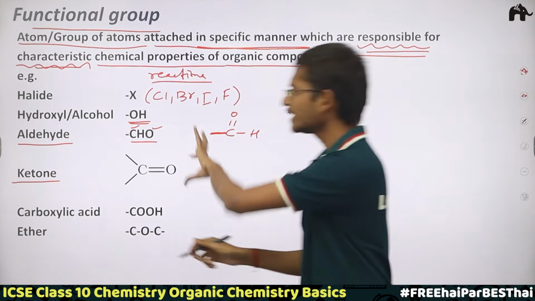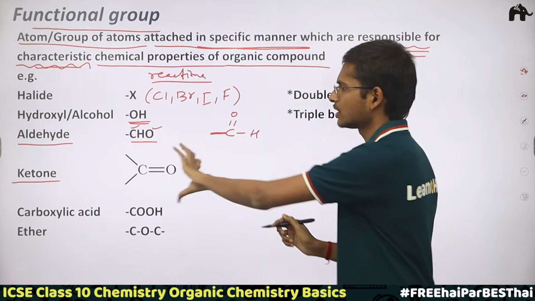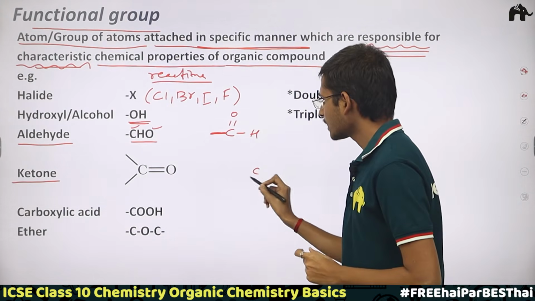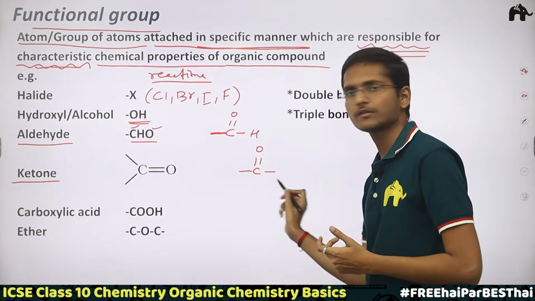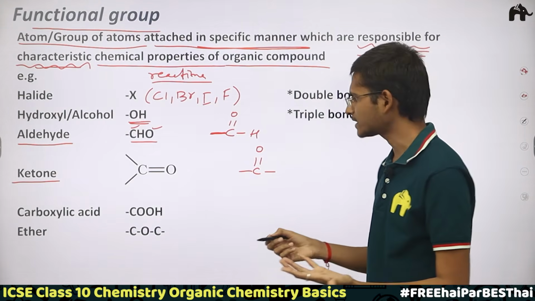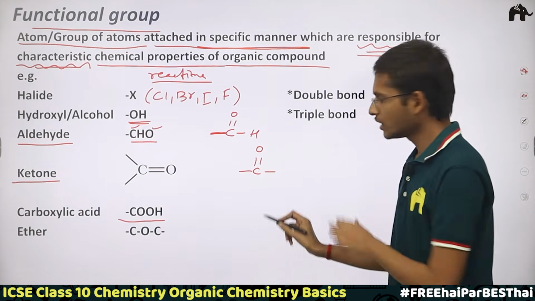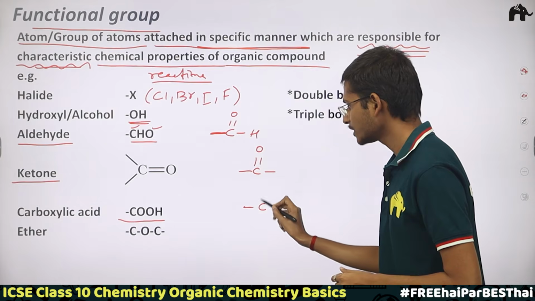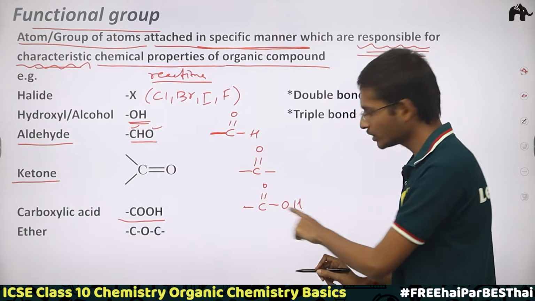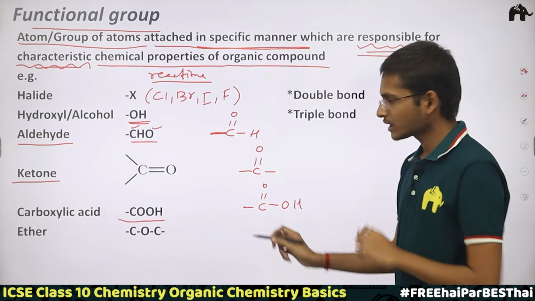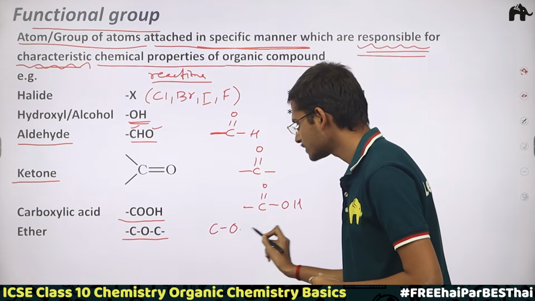Then ketone is like a brother of aldehyde. How does it link with the carbon chain? In this way: carbon double bond oxygen, but now it is free to link to the carbon chain from both sides. From here also it can link, from here also it can link, any side. So this is the ketone group. Then the carboxylic acid group is denoted as dash COOH. So it is carbon, double bond O, and then an OH group, so it becomes COOH. Dash means bond.